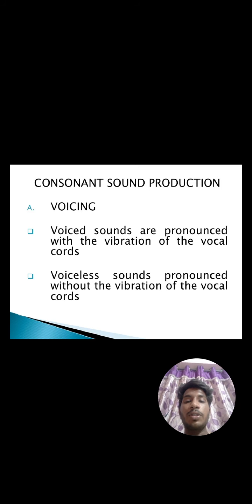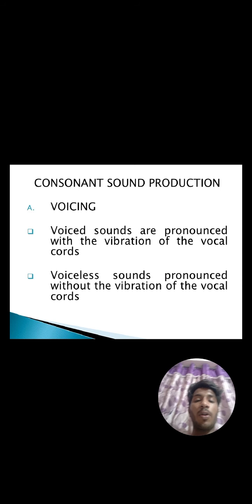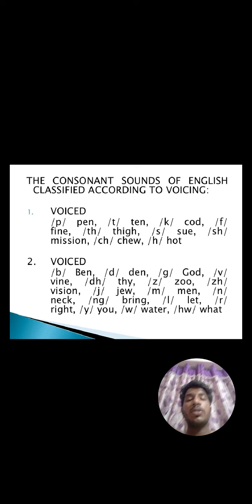Consonant sounds produced. Voicing. Voiced sounds are pronounced with the vibration of the vocal cords. Voiceless sounds are pronounced without the vibration of vocal cords. The consonant sounds of English are classified according to the voicing. Voiced, voiceless: pen, t, chord. These are some examples for the voicing.